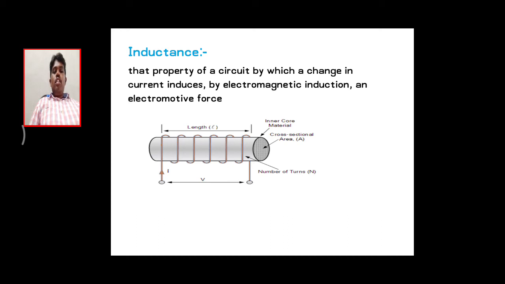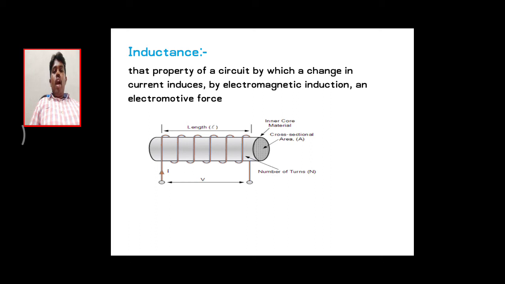Inductance means that whenever a varying current is applied through it, we get a varying flux, and the rate of change of flux will be linked with its own conductor. Because of Faraday's electromagnetic induction, we get an induced EMF.